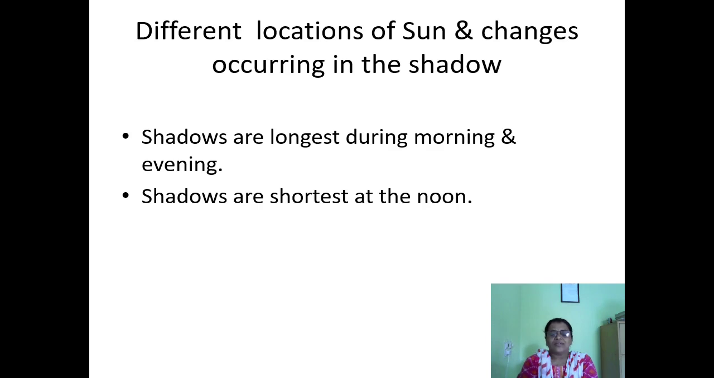You have seen your shadows many times. You have seen that sometimes your shadows are longer and sometimes shorter. If you note down the timings, you will understand that during morning and evening your shadows are longest, and in the afternoon your shadows are short. One activity is given in your textbook on how poles, shadows and directions change. Like this, during morning and evening, shadows are longer, and at noon, shadows are shorter.